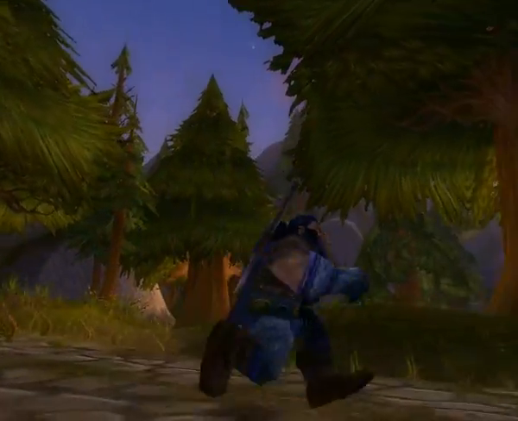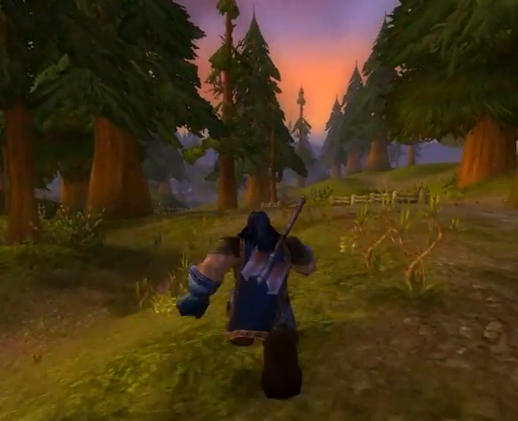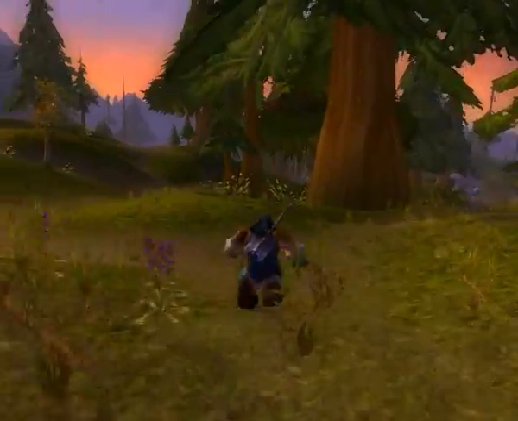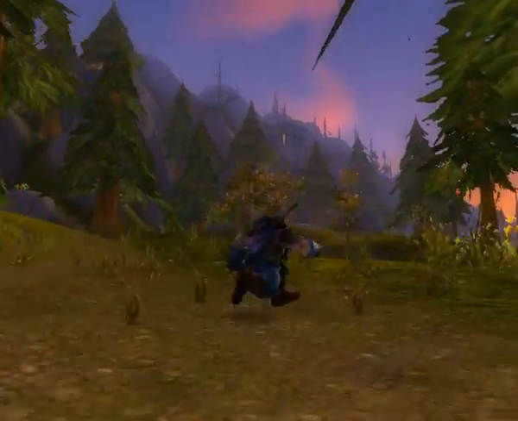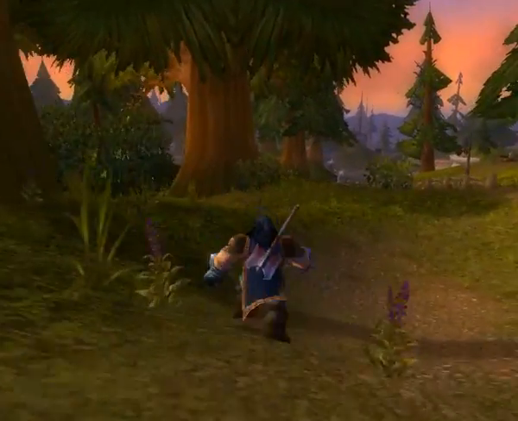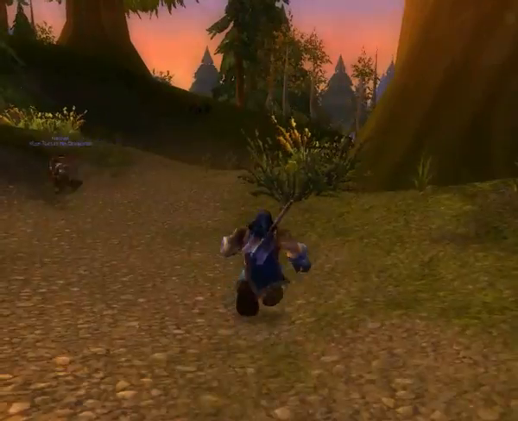You're here with my character Geno, who's a level 15 dwarf warrior. There are many classes available to you in the World of Warcraft, such as mage, rogue, and of course the paladin and shaman, depending on where your allegiance lies. But, seeing as my dwarf is a warrior, we're going to be focusing on the warrior class. So, enough running around, let's get into some action with our warrior.